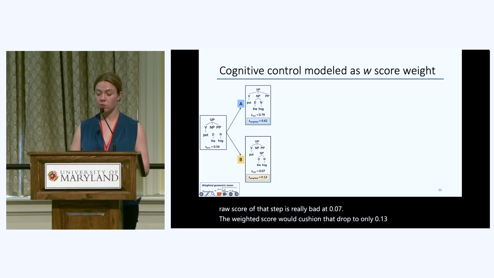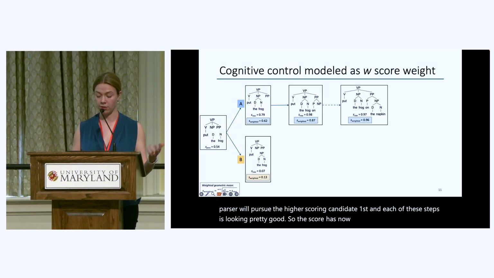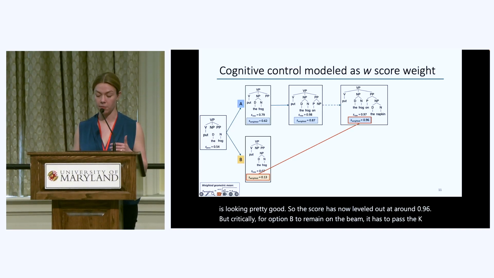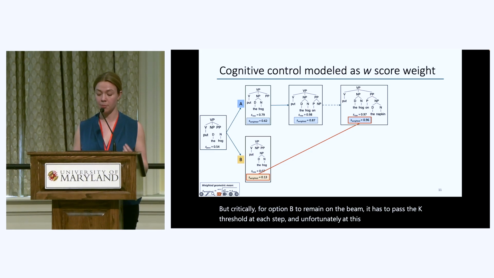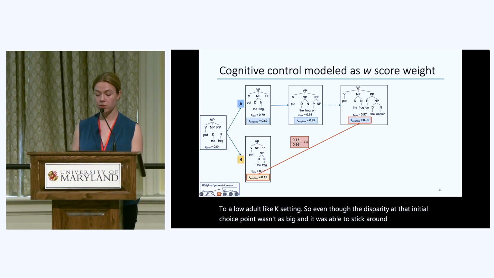As before, the parser will pursue the higher scoring candidate first, and each of these steps is looking pretty good, so the score has now leveled out at around 0.96. But critically, for option B to remain on the beam, it has to pass the K threshold at each step. And unfortunately, at this point, because option A looks so good now, option B doesn't meet that threshold for K, even if it's set to a low adult-like K setting. So even though the disparity at that initial choice point wasn't as big and it was able to stick around, now that option A has been pursued and has achieved a high score, option B will be lost.